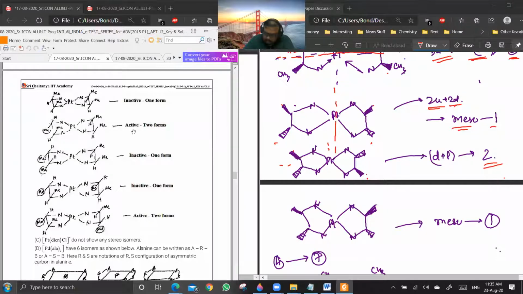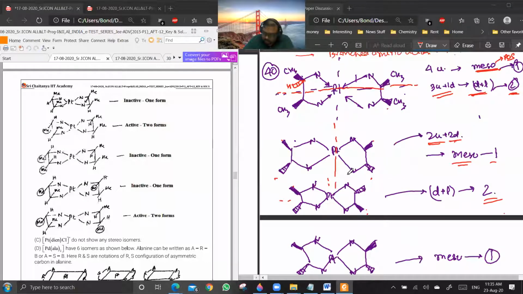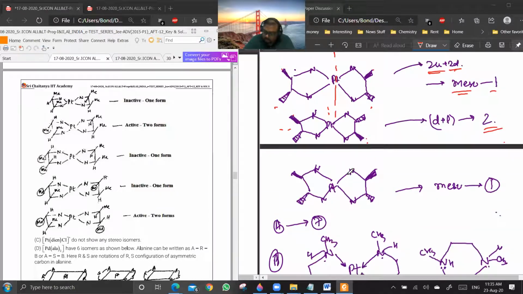Sir, in one more configuration, 2 CH3s to the right can be up and 2 CH3s to the left can be down. No, it is something like this actually. That I have written it wrong here. Something like this.